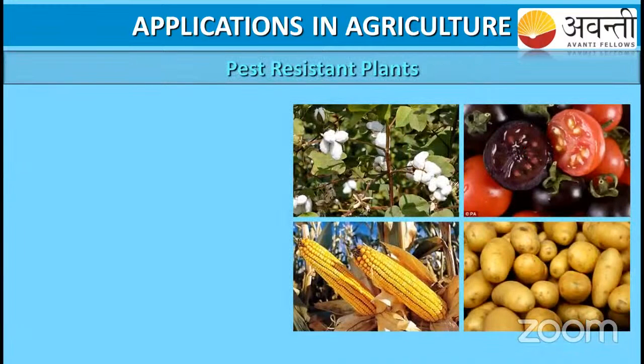Now the pest resistant plant. What we do in biotechnology is this: we know that a particular plant is affected by a particular insect or pest, so we introduce the resistance gene into the plant and produce the pest resistant plant. The pest resistant plant I mentioned was the tobacco plant. I will give you the details while explaining that.